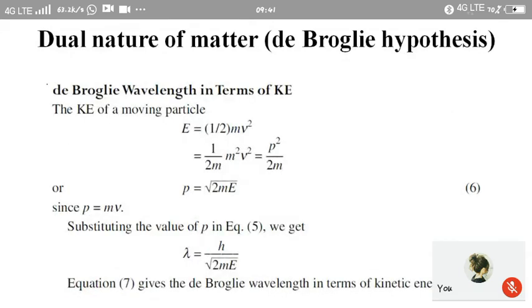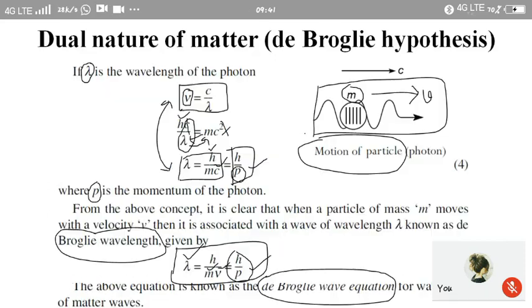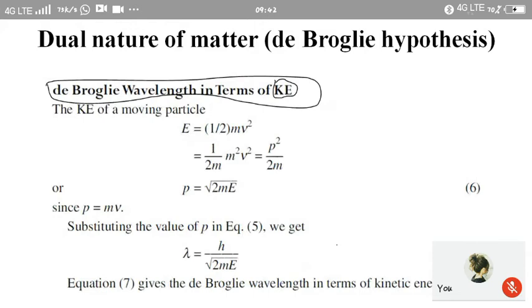Now we want to express the de Broglie wavelength in terms of kinetic energy. Previously we represented the de Broglie wavelength in terms of momentum, that is mass into velocity. Now we want to represent lambda in terms of the kinetic energy of the moving particle, because the particle is in motion, so definitely it will have kinetic energy. So how to relate the kinetic energy of the moving particle with the de Broglie wavelength?